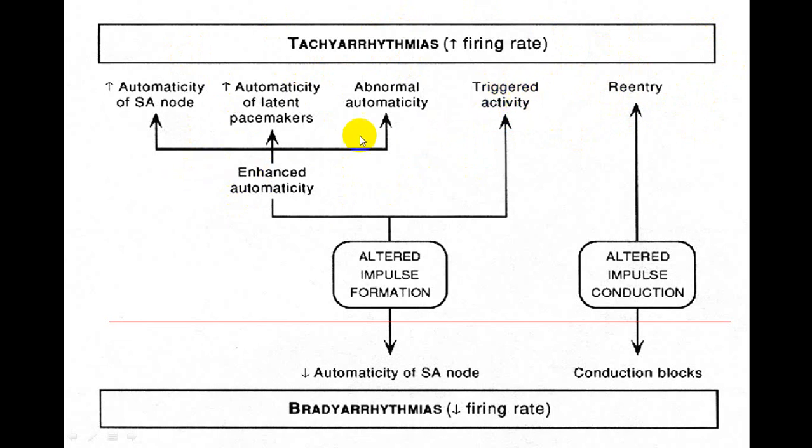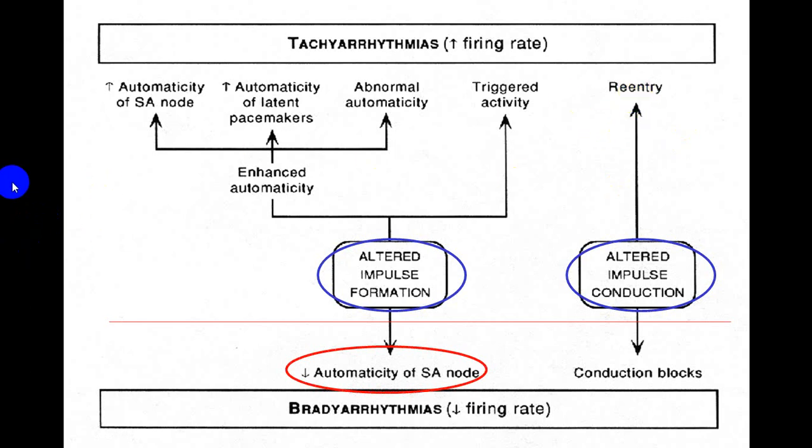And in triggered activities, very frequently it is because of drugs. So always look for drug toxicity like digoxin, cocaine, alcohol, etc., or we call them sympathomimetic drugs. So altered impulse formation, altered conduction, that is the re-entry phenomena. And again in re-entry we have told you in the AV node and in atrioventricular re-entry tachycardias, and once in a while a very odd variety, SA node re-entry tachycardias.